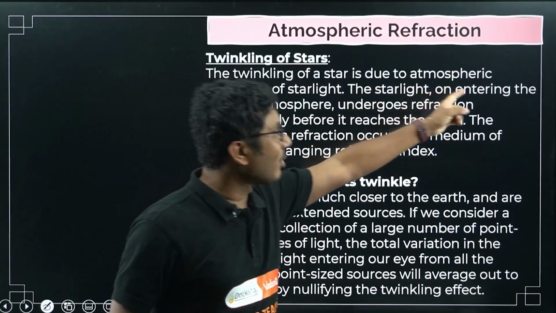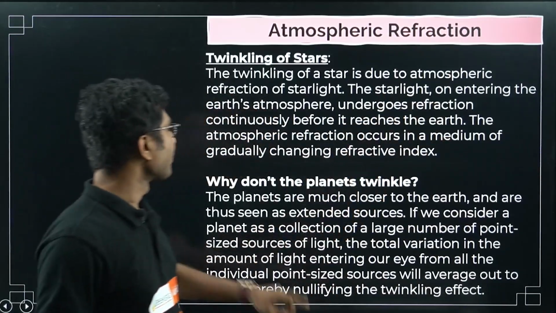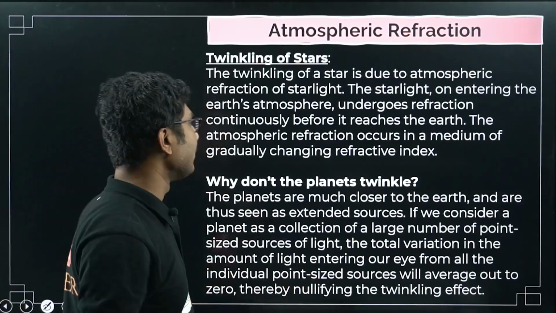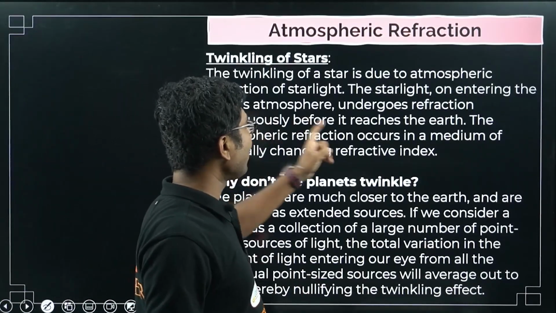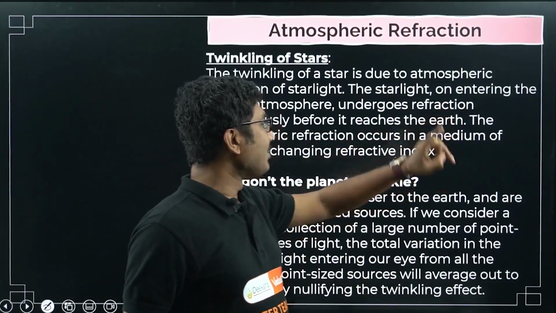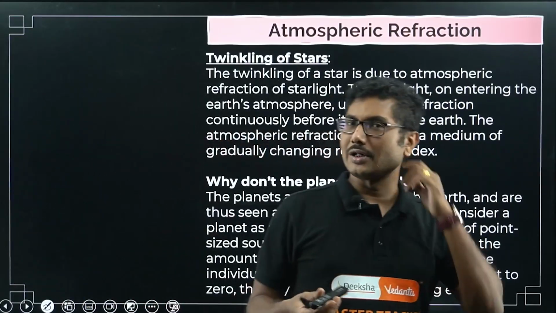Once entering Earth's atmosphere, the starlight undergoes refraction continuously. Before it reaches Earth, the atmospheric refraction occurs in a medium of gradually changing refractive index, and that gives rise to the twinkling of stars.